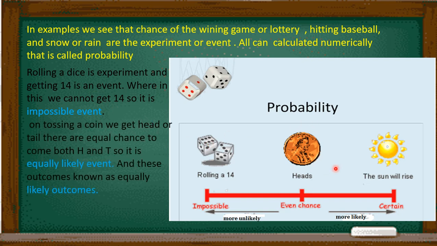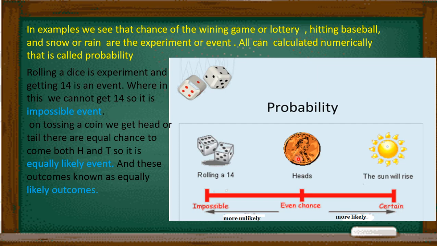Similarly, when we toss a coin for winning a game or lottery, or batting first in cricket, head and tail, two outcomes, any one of them will come up. So on tossing a coin we get head or tail. There are equal chances for both head and tail. So it is an equally likely event, or we can say these two outcomes, head and tail, are known as equally likely outcomes.